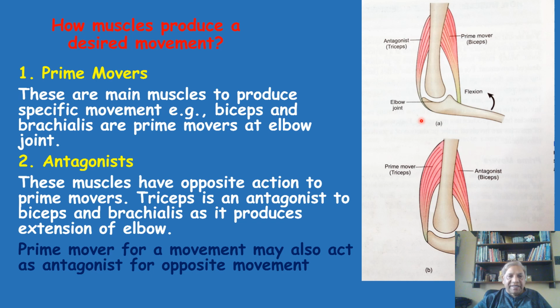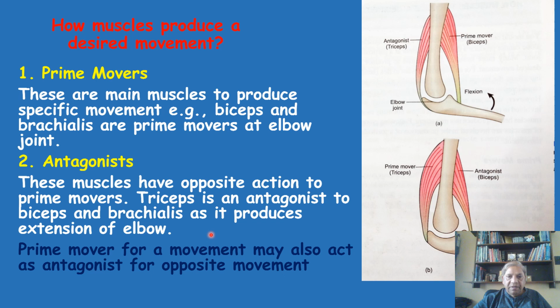So here the triceps muscle, which produces the extension movement opposite to flexion, is called the antagonist. So these muscles have opposite action to the prime mover. Which one? Antagonist. Triceps is thus an antagonist to the biceps and brachialis as it produces the extension of the elbow.